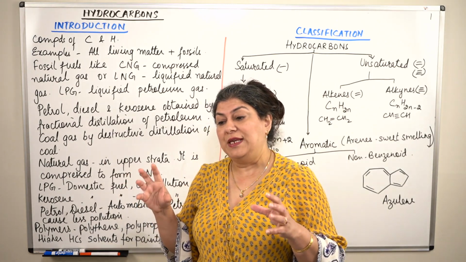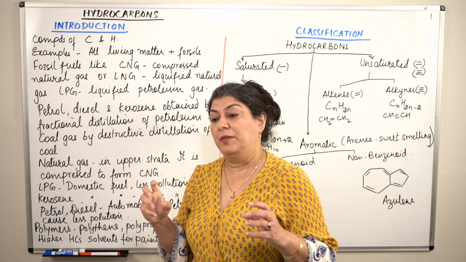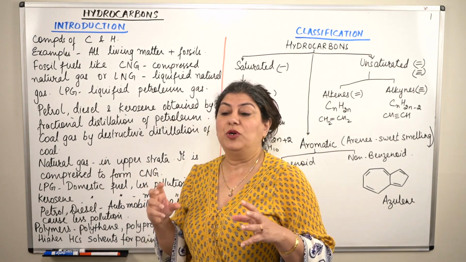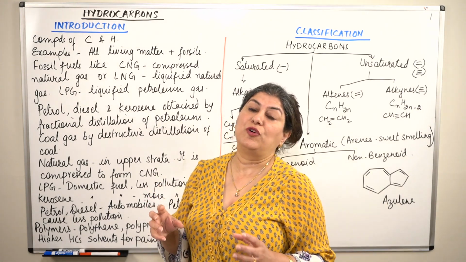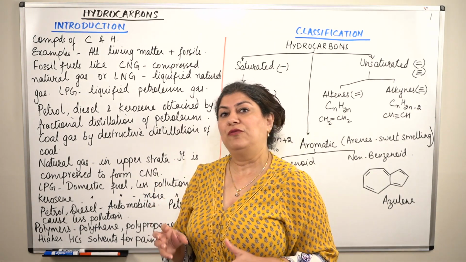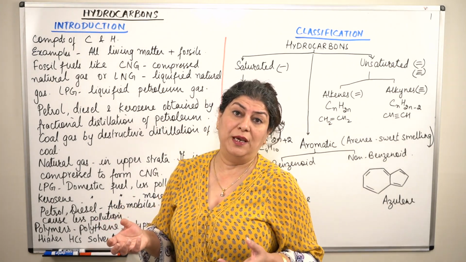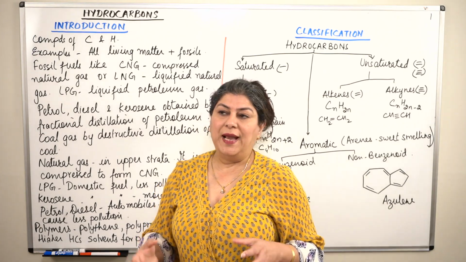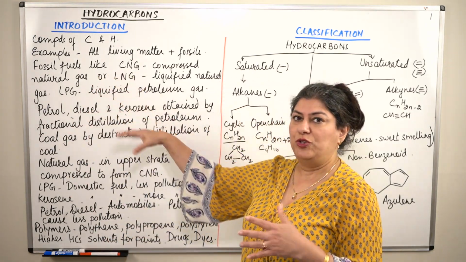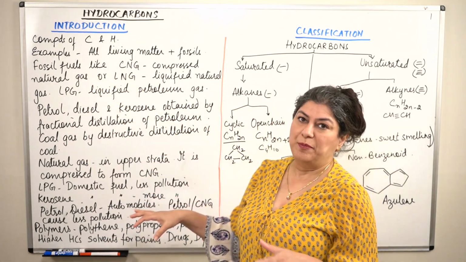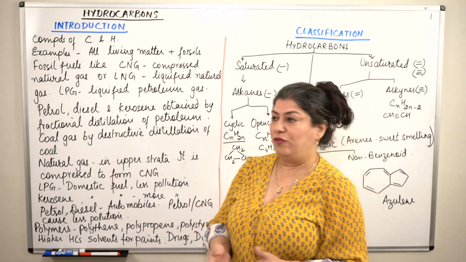So when we take the example of hydrocarbons, the most important examples that we talk of are fossil fuels. The reason being that fossil fuels form the backbone of a country's economy. Therefore, they are very important. And therefore, when I am giving you examples of hydrocarbons, and the textbook also gives you examples, we talk of those fossil fuels.